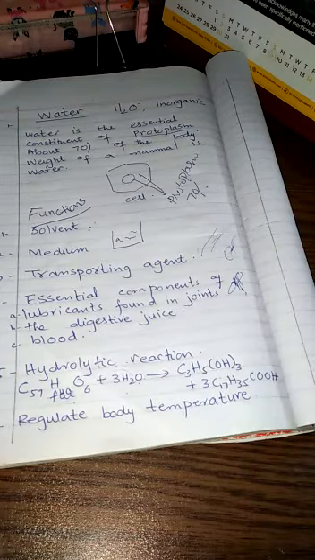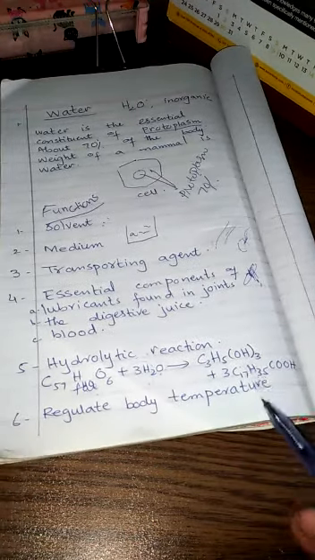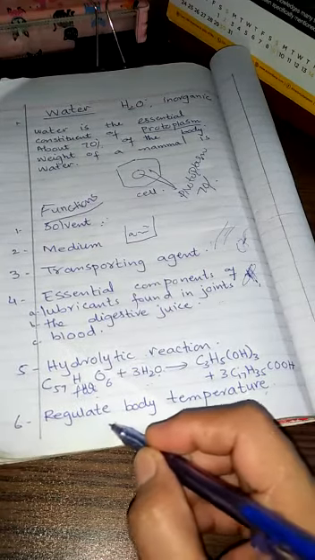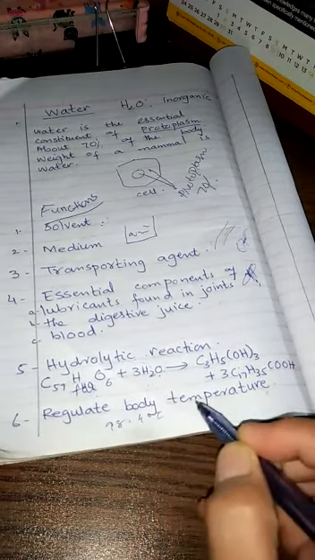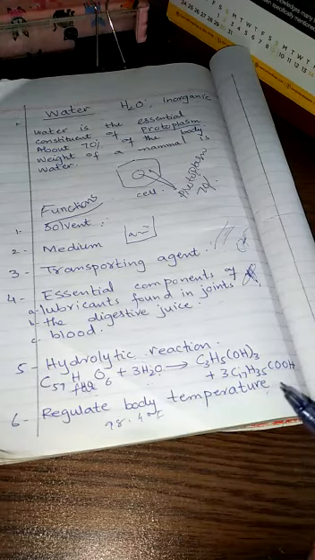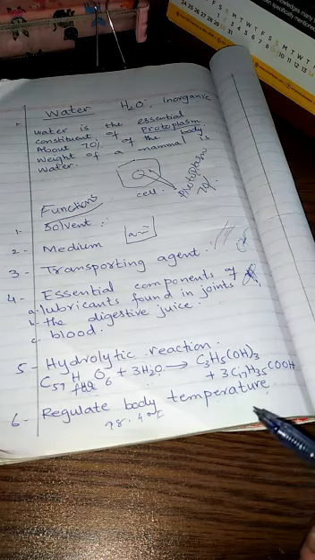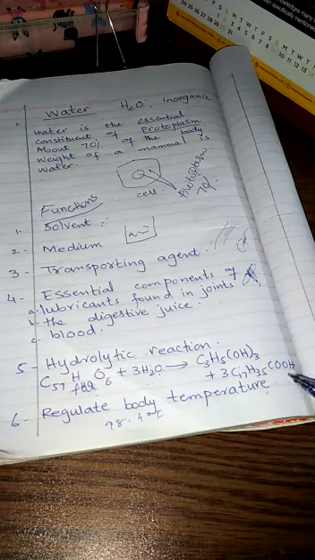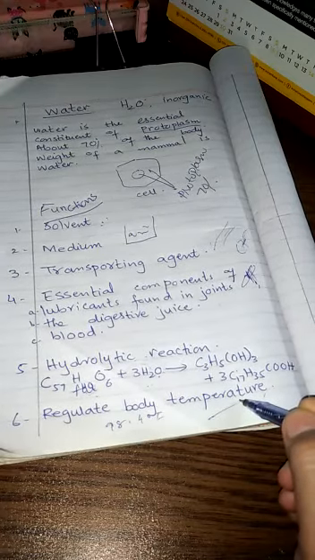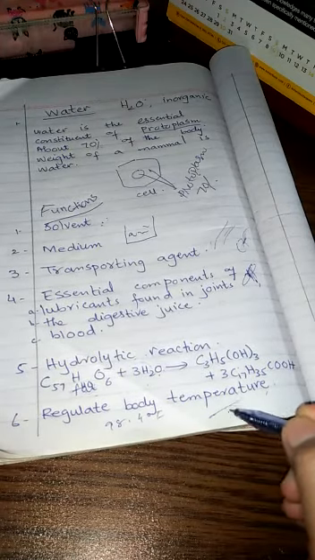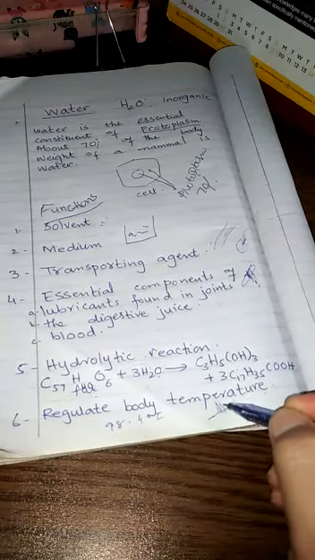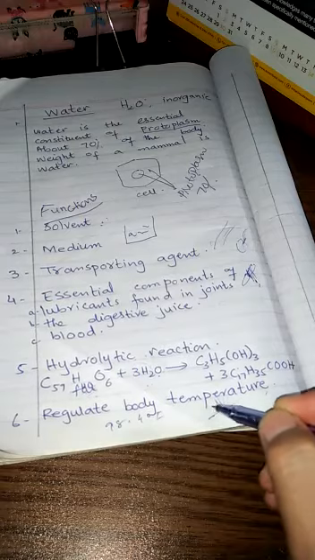One of the important functions of water is to regulate body temperature. Now, what is the body temperature of men? 98.4 degree Fahrenheit, right? So water regulates the body temperature. Excess body heat is removed by the evaporation of sweat from the skin surface, right? If we go to a warm environment, our body becomes heated, and excess heat is removed by the evaporation of sweat from the skin surface.